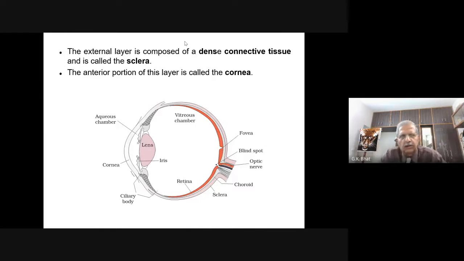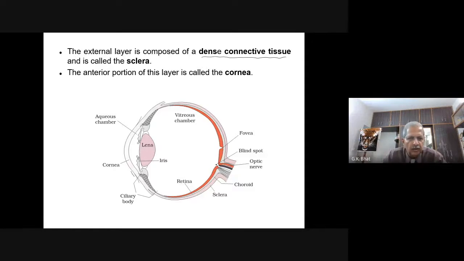The external layer, that is the outermost layer, called the sclera, is made up of dense connective tissues. You have to remember this point. The sclera is made up of dense connective tissue.